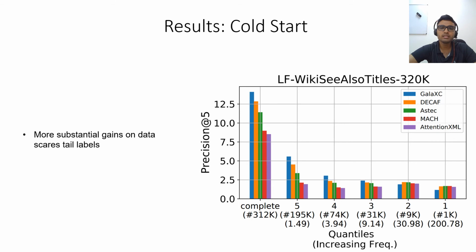Further, as you can see in this graph, GalaXC's better predictions on tail labels are the major contributor to GalaXC's performance gain over baseline methods.